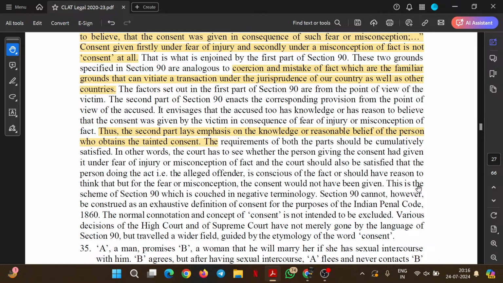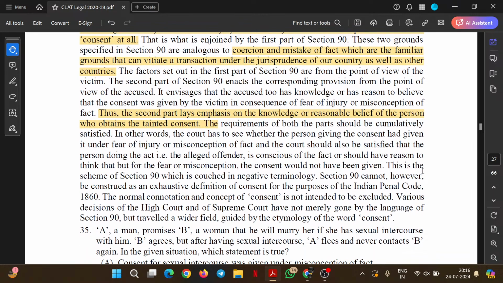The requirement of both the parts should be cumulatively satisfied. In other words, the court has to see whether the person giving the consent had given it under fear of injury or misconception of fact. And the court should also be satisfied that the person doing the act, the alleged offender, is conscious of the fact or should have reason to think that but for the fear or misconception, the consent would not have been given. This is the scheme of section 90, which is couched in negative terminology.